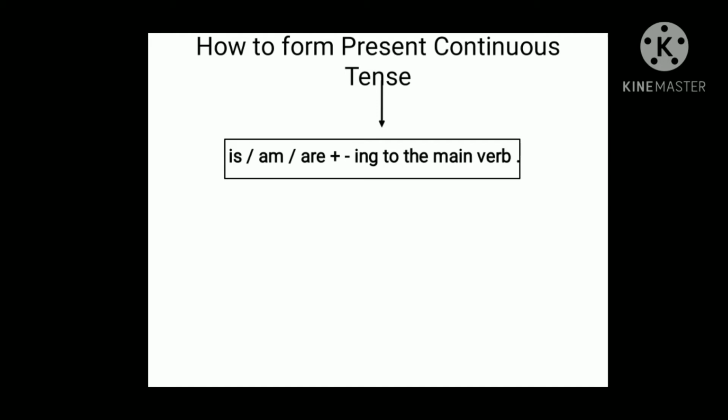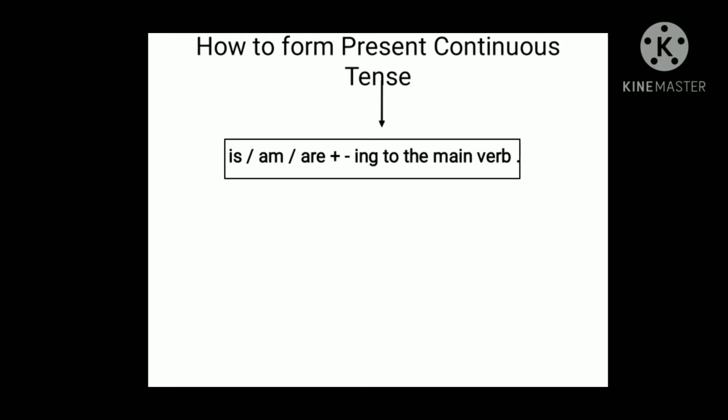Whenever I comes, we will use am. Got it? Now, look at this. She is running fast. She is the subject, is is the be form verb, running. I have added ing to the run. Okay, she is running fast.